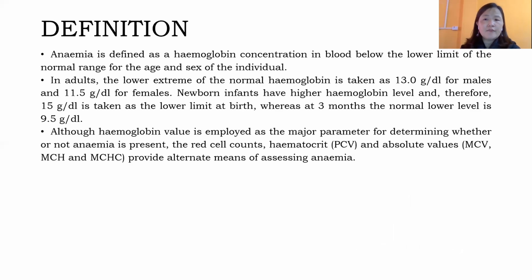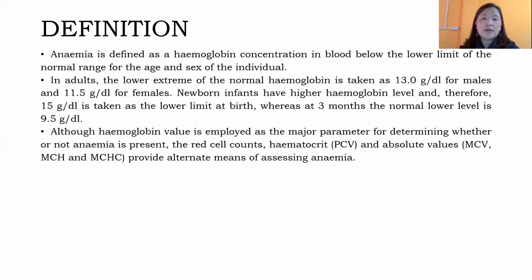If we talk about the definition of anemia, anemia is a condition in which the concentration of hemoglobin goes below the normal reference range with respect to the age and sex of an individual. As we all know, the normal hemoglobin value differs by age. An adult has a normal value which is different compared to children and infants. Similarly, we have different normal values for male and female. With respect to everything, if we find that the concentration of hemoglobin is below the normal reference range, then that condition is called anemia.